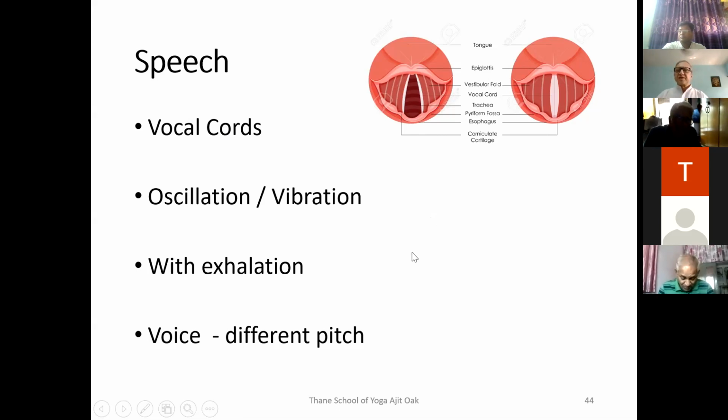Since the size of the larynx is different in males and females, there is a difference in the depth of the voice. Males have a deeper voice because their larynx is larger as compared with females. Then there are certain exercises for the vocal cords to improve the speech. The vocal cords are also affected by Ujjayi pranayam, so we'll come to that later. That's why speech is one of the functions of the respiratory system.